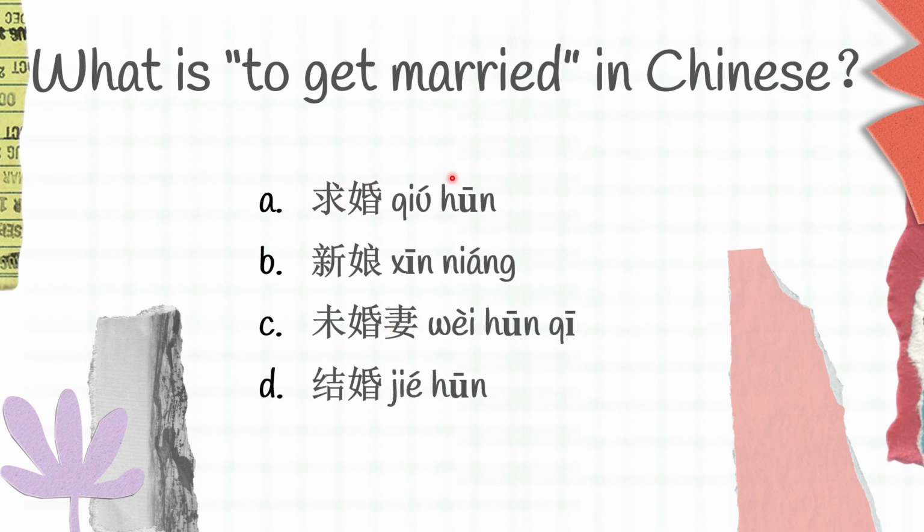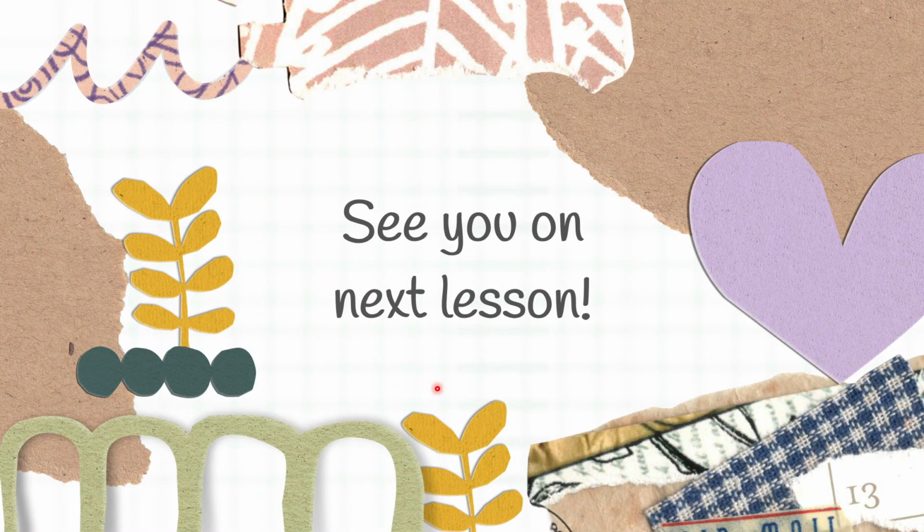求婚 is wedding proposal, 新娘 is bride, 未婚妻 is fiancé for woman, 结婚 is to get married, and D is the correct answer for this question. 结婚. And that's all, guys, for today's quiz.